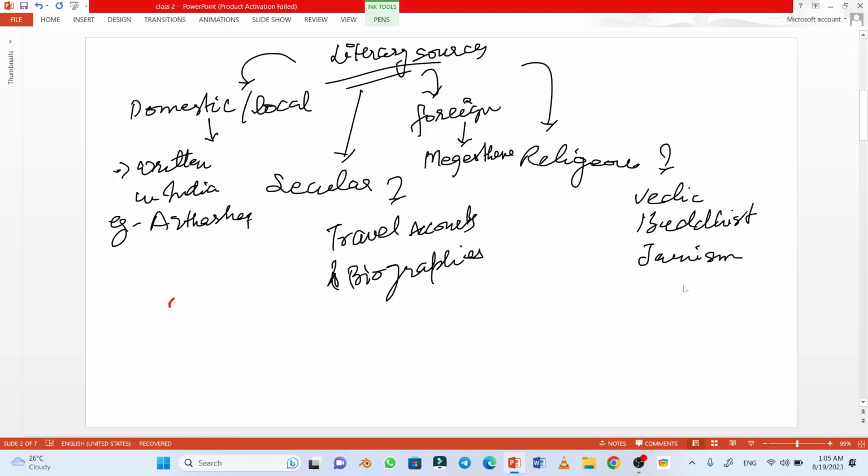Now let us understand the two sources separately, and the first one is the literary sources. These literary sources are further classified into domestic, secular, foreign, and religious sources. Domestic sources are those that were written in India, such as Kautilya's Arthashastra. Secular sources are those which do not include the religious aspect, and these are like travel accounts, biographies, etc. Under the foreign sources, the sources written by foreigners are included, such as Megasthenes.